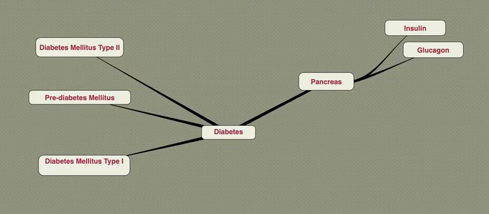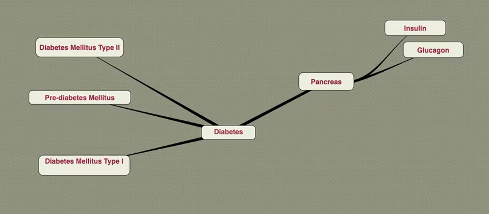Now, type 2 diabetes can be an inherited disorder, but it also can be obesity, especially that intra-abdominal obesity, and that can be a trigger for the onset of diabetes type 2. So, your diabetes type 2 is the insulin resistance.